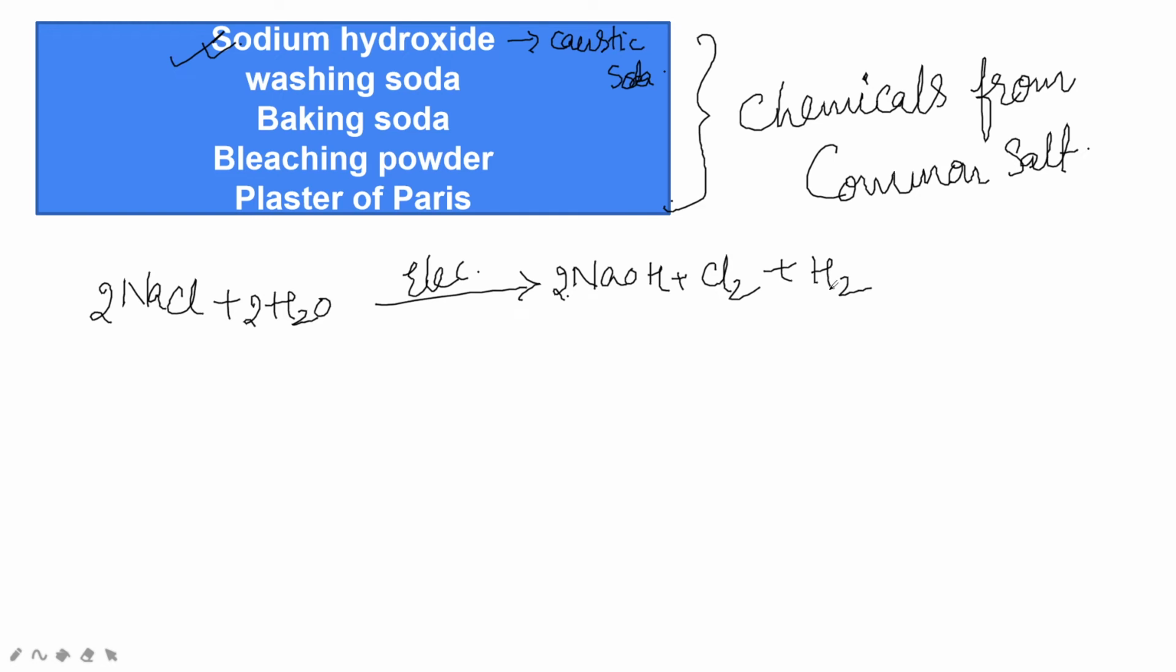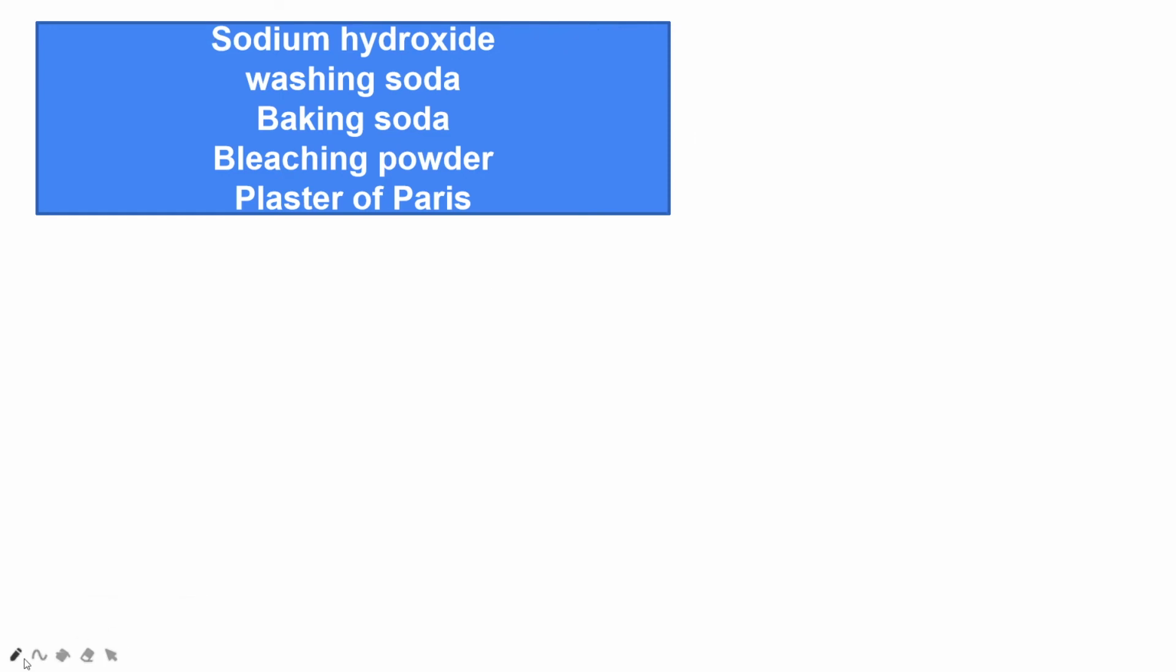We have just discussed this chlor-alkali process, in which sodium hydroxide, chlorine and hydrogen are formed. That is the first chemical formed from common salt, sodium hydroxide. There are many uses of sodium hydroxide, chlorine, hydrogen and hydrochloric acid also. The next one is washing soda. I am teaching completely from NCERT, so nothing is going to be missed here.